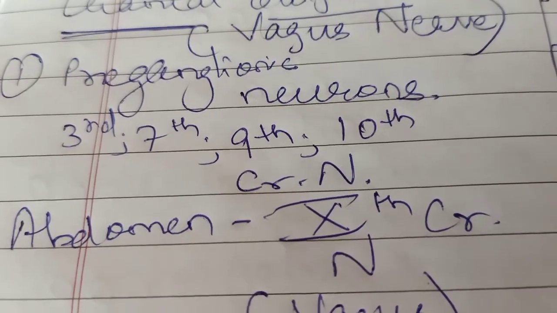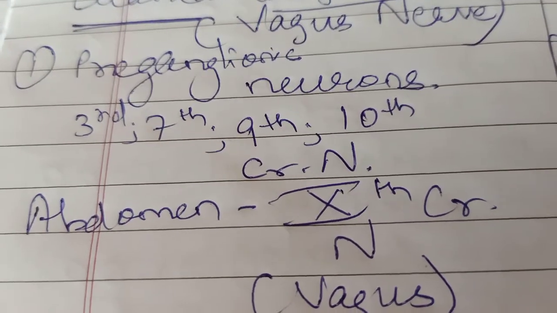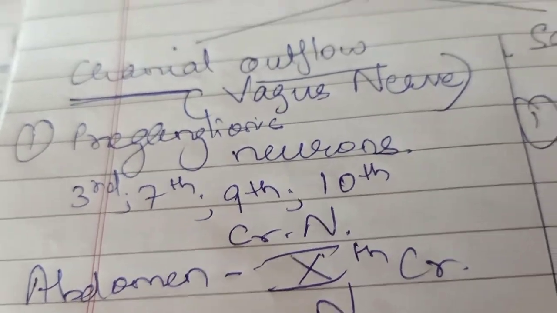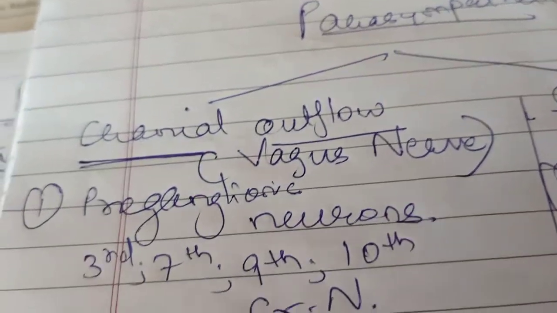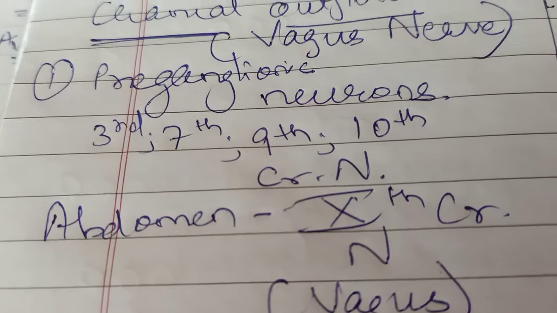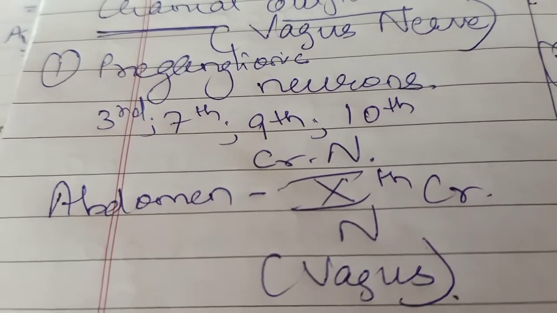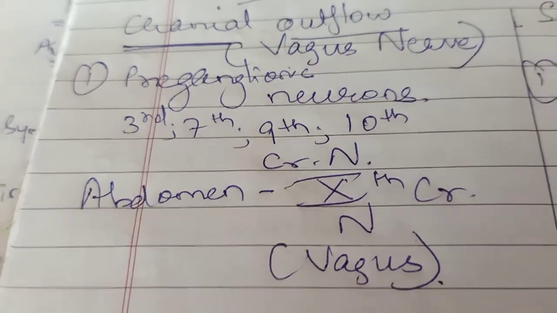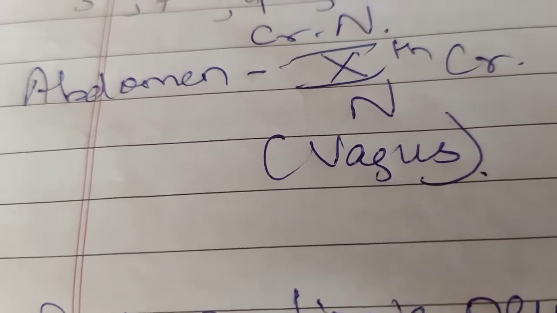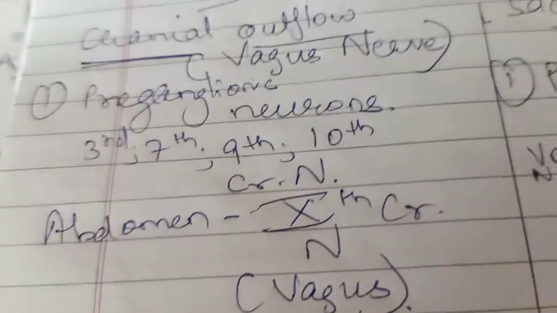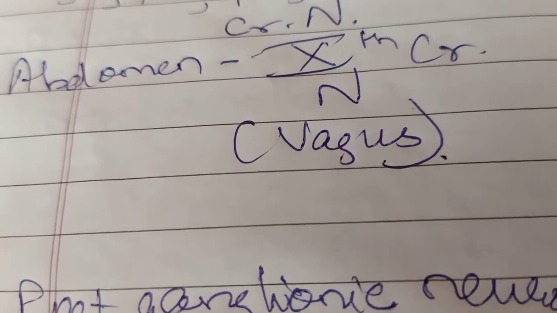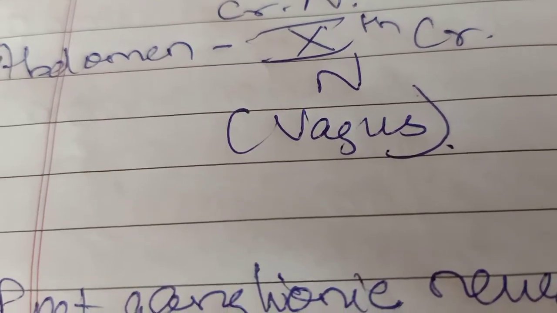But preganglionic neurons are from the 3rd, 7th, 9th and 10th cranial nerves. So in the parasympathetic cranial outflow, the preganglionic neurons are from the 3rd, 7th, 9th and 10th cranial nerves. But here we are concerned with the abdominal cavity, so mainly the preganglionic neurons are from the 10th cranial nerve, that is the vagus nerve.